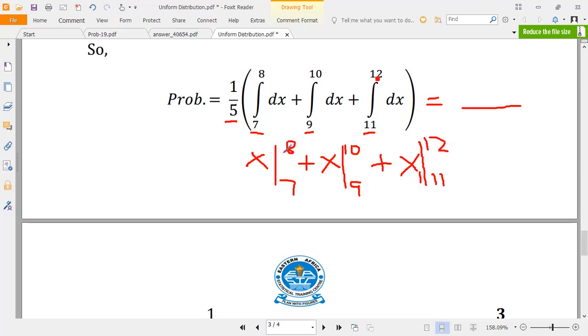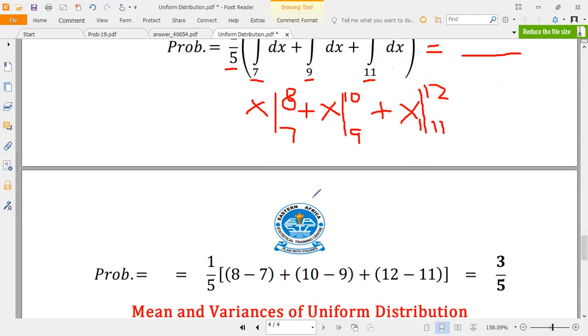Now we substitute the limits, so we take 1 over 5 times 8 minus 7, plus 10 minus 9, plus 12 minus 11. If you take the sum, it equals 3, so it is 3 over 5, and this is the required probability.